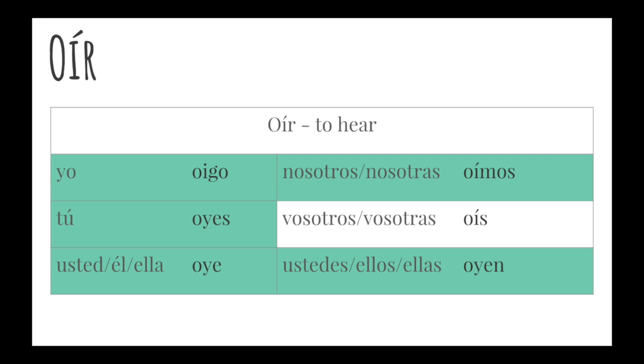So if you look at the chart, you can see that almost every form of oír is irregular. I here becomes yo oigo with a G-O. You here becomes tú oyes with I changed to a Y. You formal here is usted oye with the I changed to a Y. We here, nosotros oímos with the added accent on the I. You all here in Spain and parts of South America, vosotros oís, that's the only one that is normal. And then they here, ellas oyen with the I changed to a Y. So this is a tricky verb. Be very careful if you are using oír in your work.